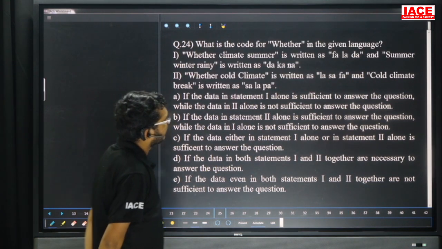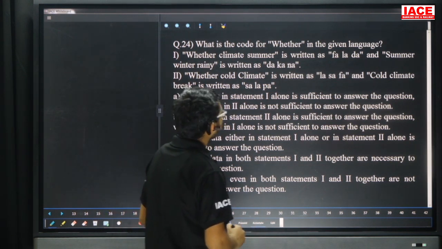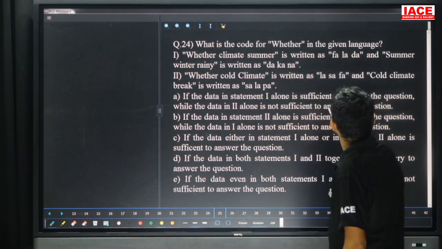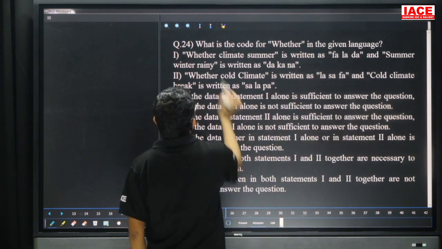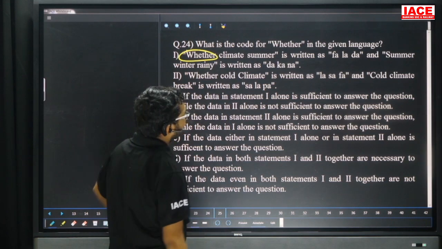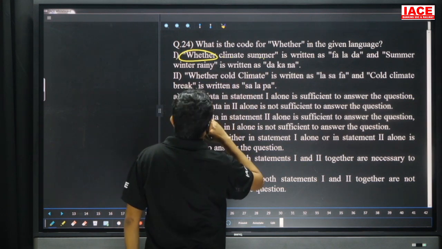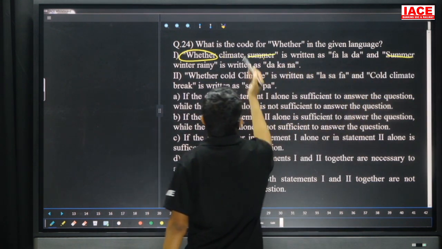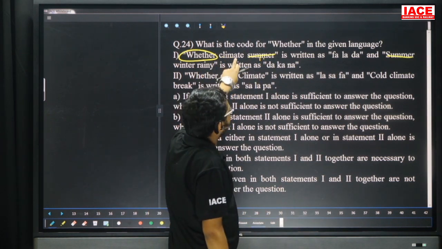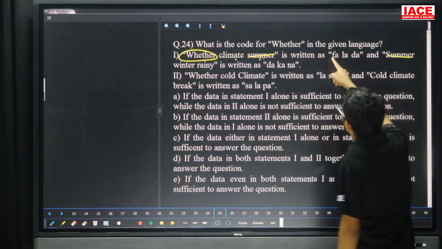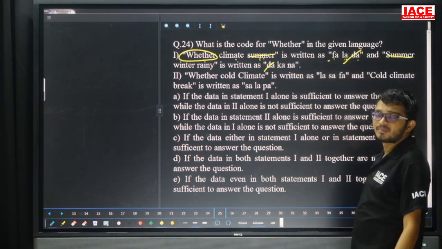What is the code for weather in the given language? Take the first one alone. First one alone is: weather climate summer is written as FALADA, and summer winter rainy. Here, what is the code for weather? Is weather present in the second line? Not there. Are we able to eliminate climate and summer? No, here we are able to eliminate only summer. That means only one piece of information. See, here summer means FALADA. So DADA is eliminated, then FALA we can't say. So by using one alone we can't say.